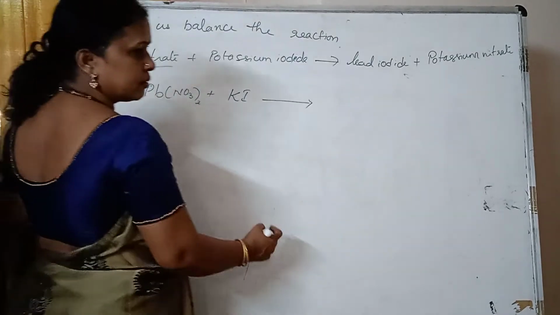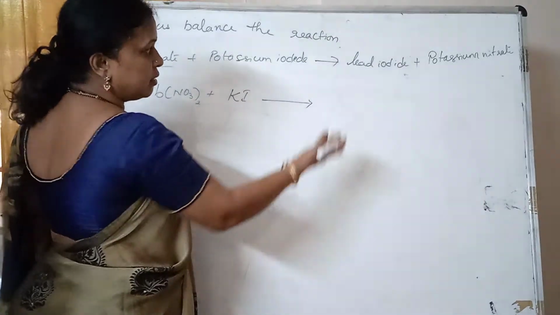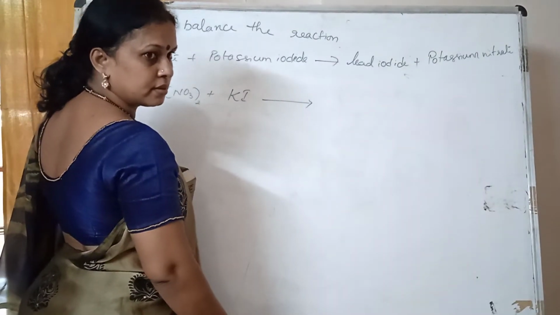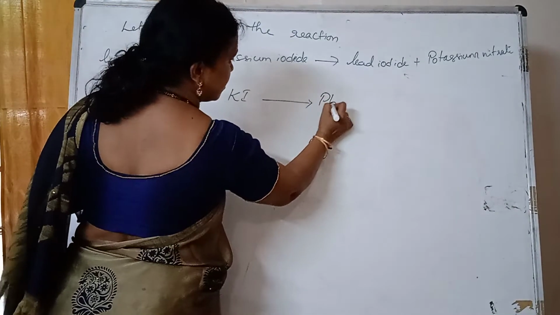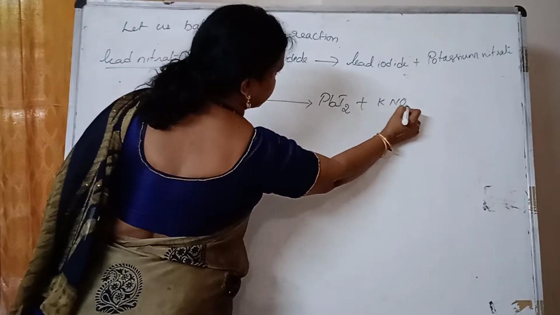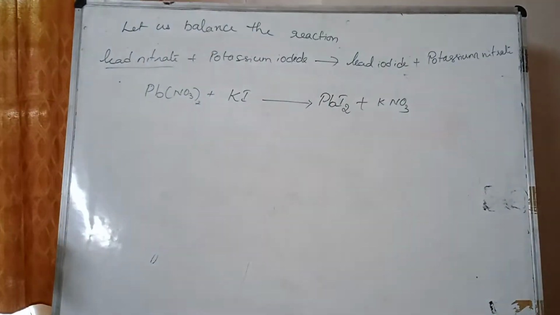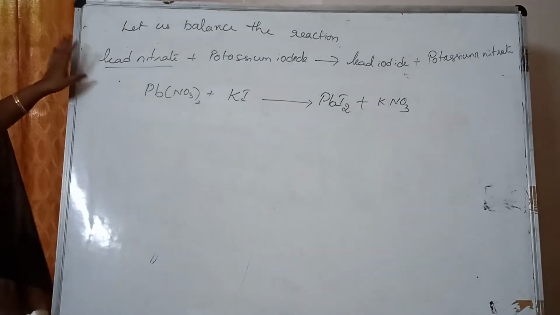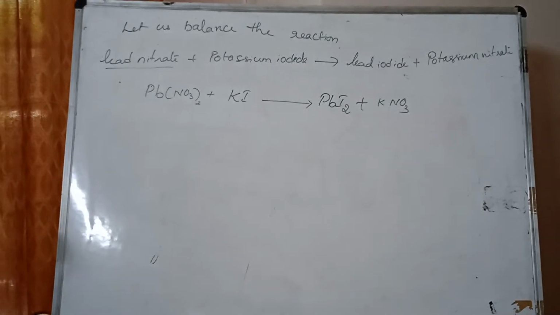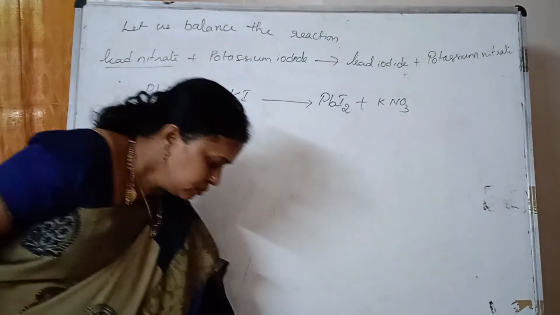PbO? Lead iodide, where is oxygen present? Pb, so sad it is. PbI2. This equation is very important from the 2 marks point of view.